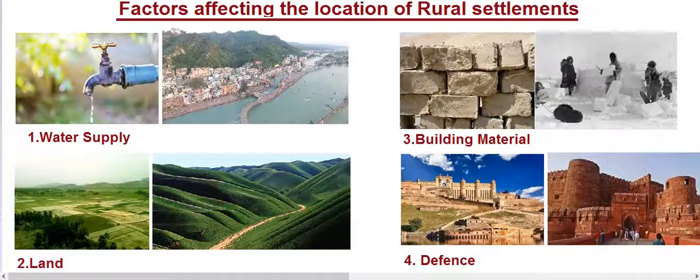Now when you say rural settlement, there are some factors which affect the location of rural settlements.